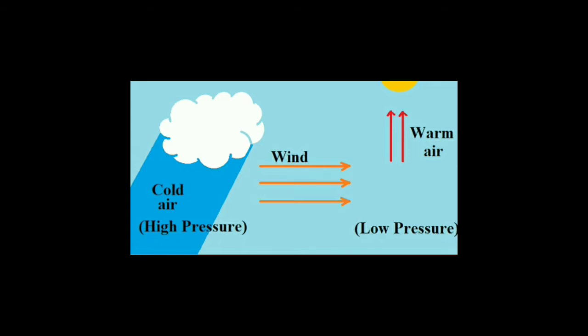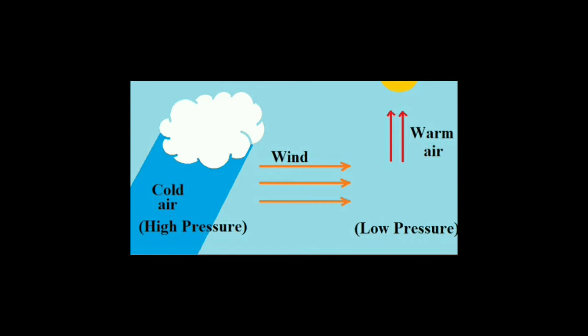Next element, wind. In this picture, students, you can see cold air is shown as having high pressure and warm air is having low pressure. And can you see the direction of the wind is from high pressure towards the low pressure. So wind is nothing but moving air. In which direction does this wind move? It moves from high pressure to the low pressure, that is from cold air to the warm air.